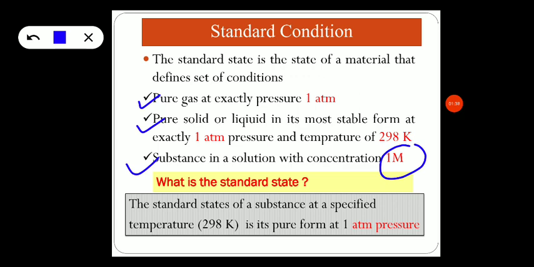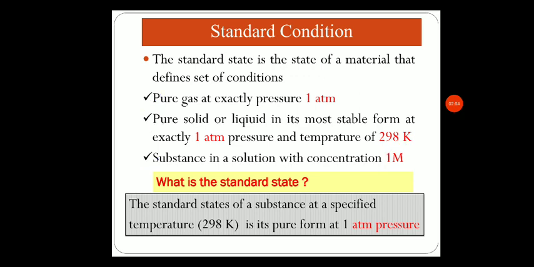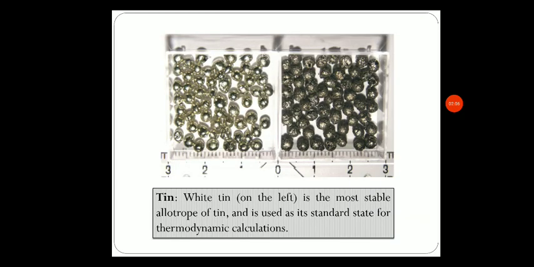Well, if the question is asked, what is a standard state? What is your answer? The standard state of a substance at a specified temperature, that is 298 Kelvin, in its pure form at 1 atmospheric pressure is said to be standard state. If you maintain the temperature 298 Kelvin and the pressure of 1 atmosphere, then this state is known as a standard state.